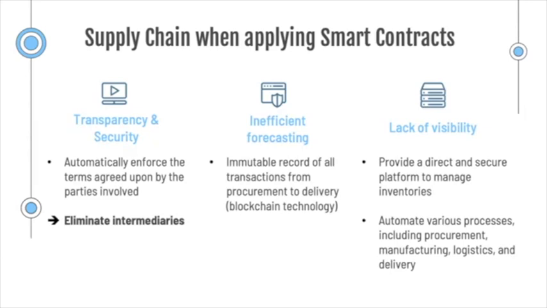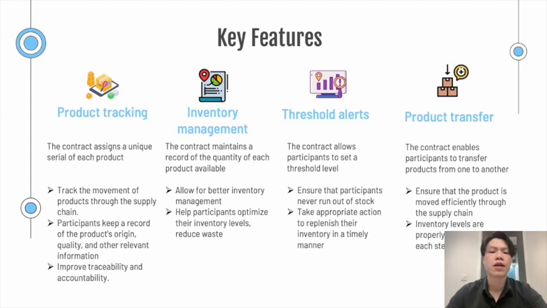Smart contracts, which can also be self-executing, can be used to automate various processes. For example, a smart contract can be programmed to automatically place orders for raw materials when the inventory levels fall below a certain threshold. Let's talk about our key features, starting with product tracking.